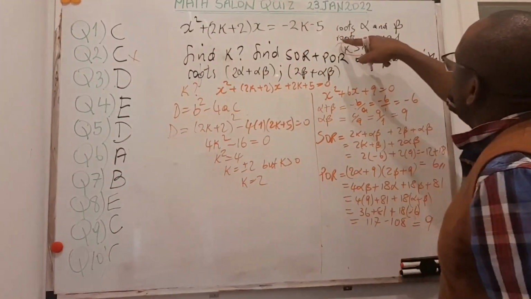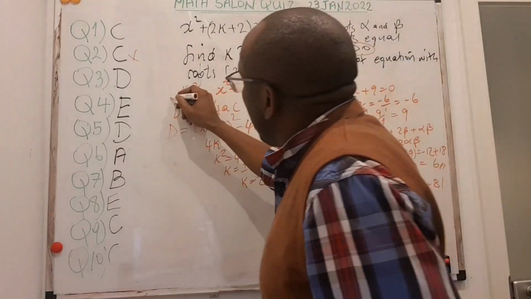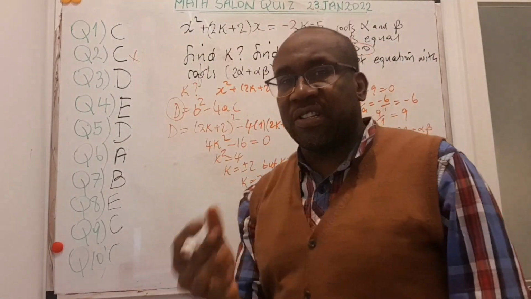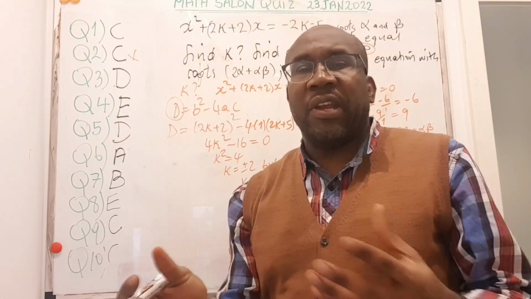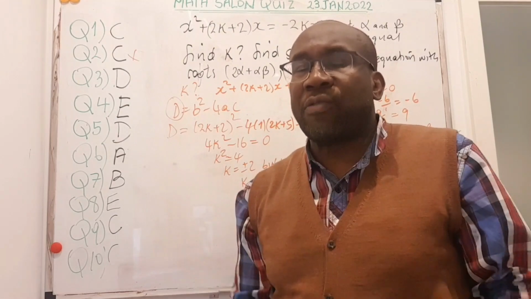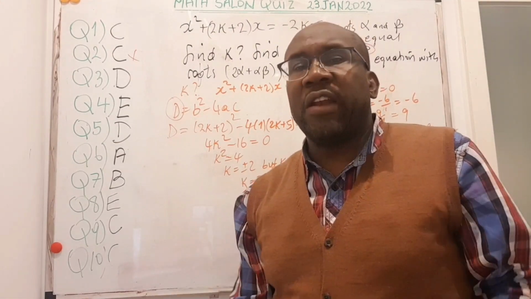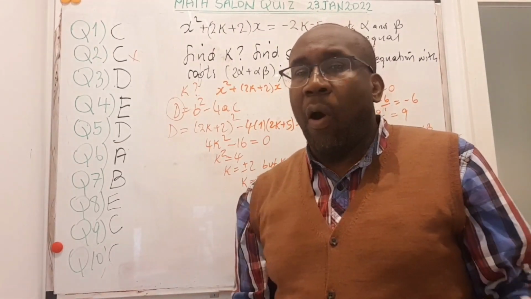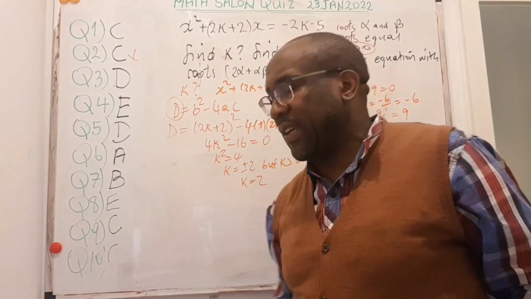The fact that you had two roots that were equal meant that I will call D for discriminant, because the discriminant is used to discriminate your roots, to tell you the type of roots you have. Are they real and equal, real and different, or there are no real roots, which means they are complex.